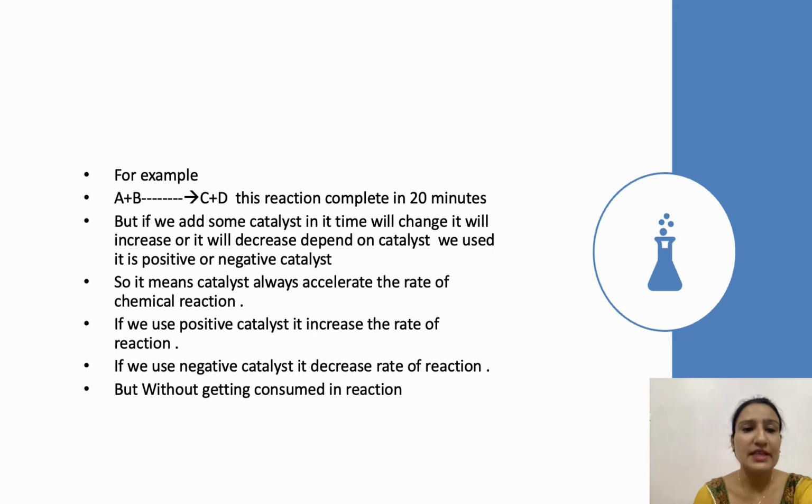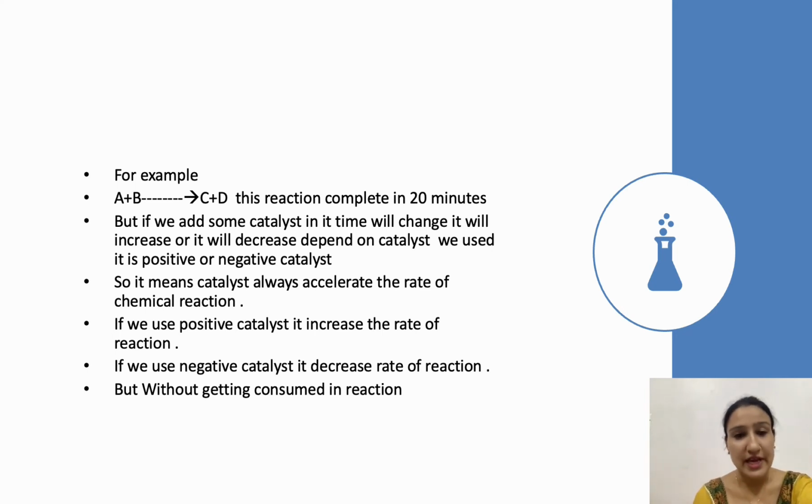So it means a catalyst always changes the rate of a chemical reaction. Whether it increases the rate of reaction or decreases the rate of reaction depends totally on the type of catalyst. If we use a positive catalyst, it increases the rate of a reaction.